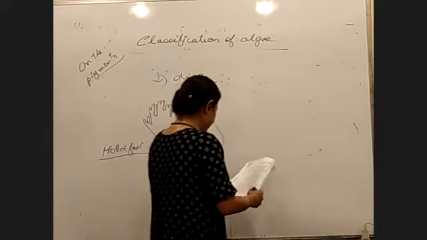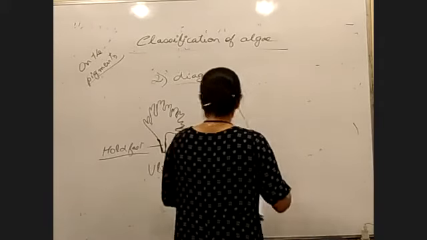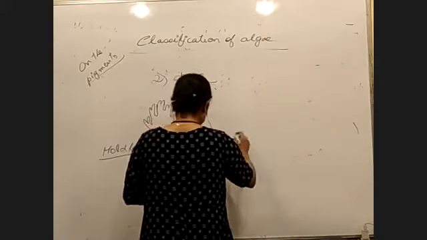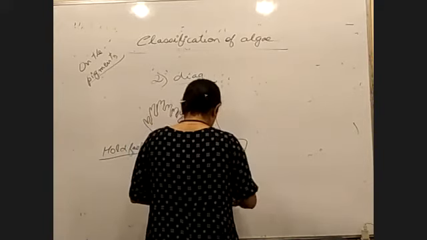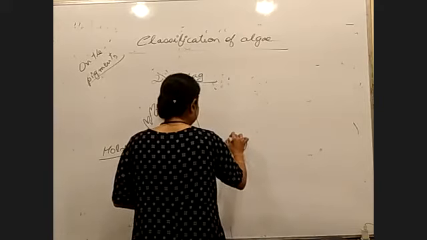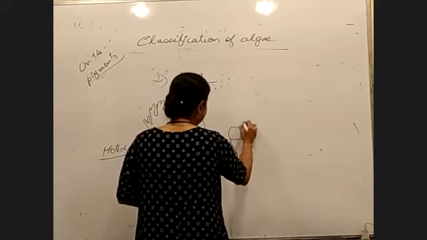Next, we have another example, Ulothrix. Ulothrix is multicellular filamentous, so obviously it will be filament-like.